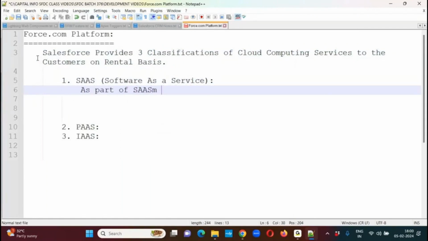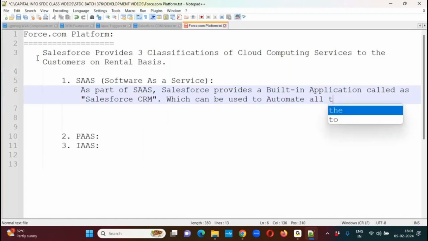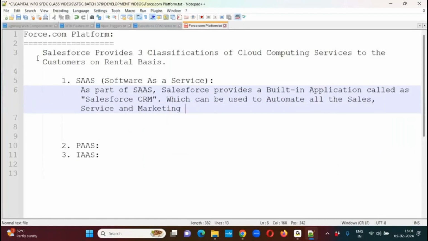As part of SaaS, Salesforce provides a built-in application called Salesforce CRM, which can be used to automate all the sales, service, and marketing processes of the organization or business.